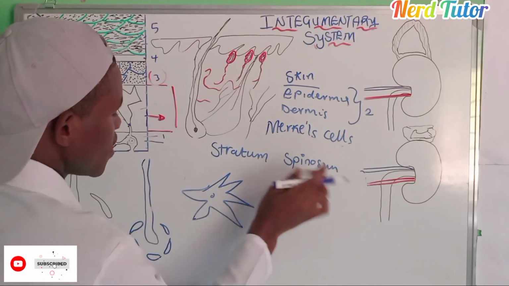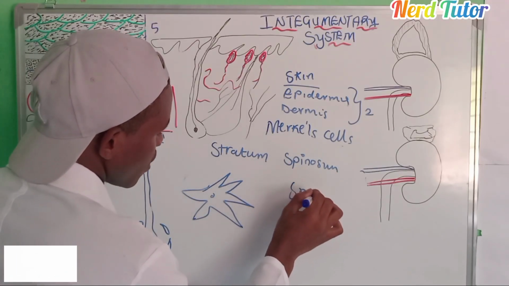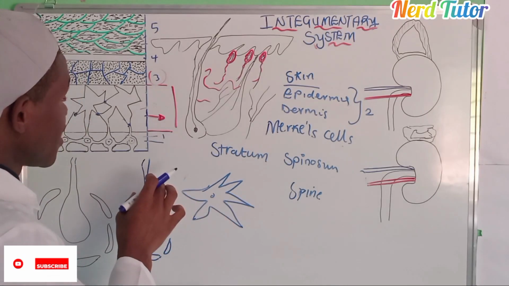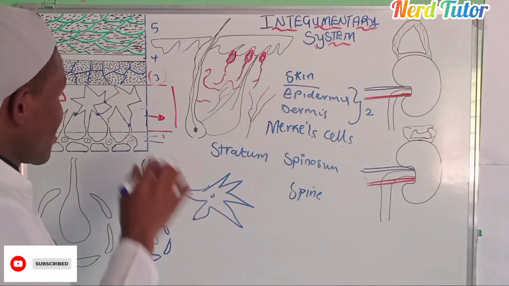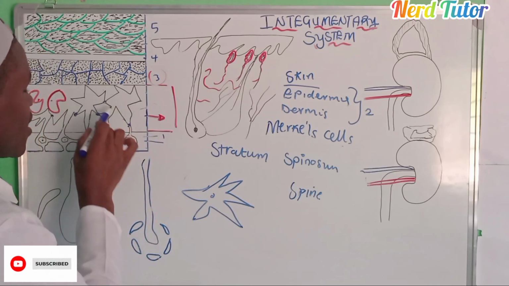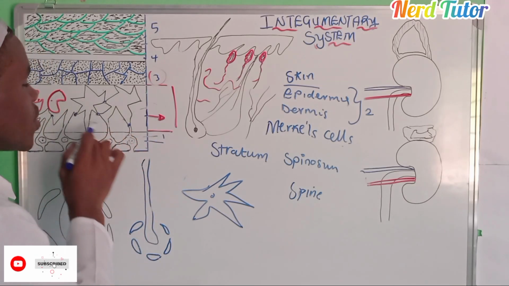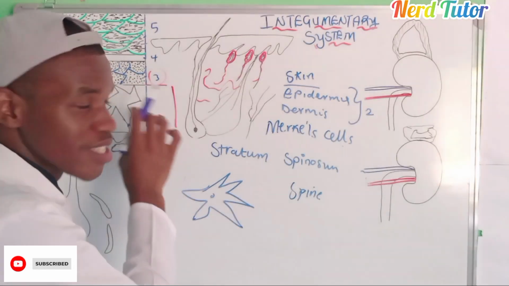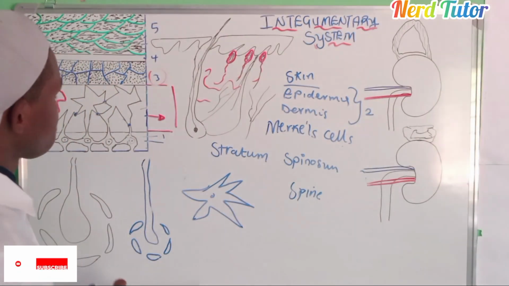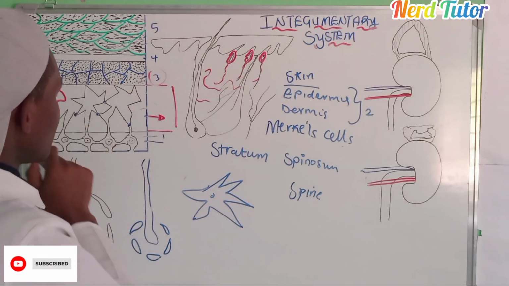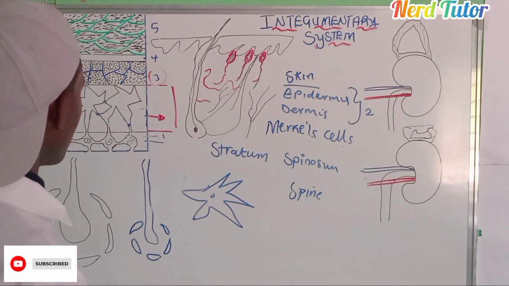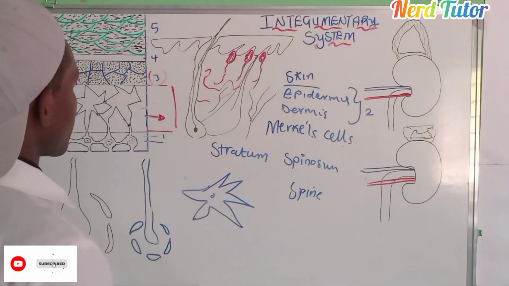Why spinosum? From the way it's spiny. Why spiny? The cells themselves, they're looking as if they have spines, like they are sharp things. Those sharp things, because of what? Desmosomes. So it is these desmosomes which give the structure of these cells looking as if they have spines, or maybe they have sharp pointed things. Okay. So I've said these are Langerhans cells, then these are cells that are found in the spinosum. Okay. So now let us move to this third stratum.